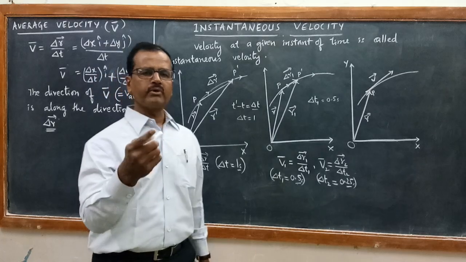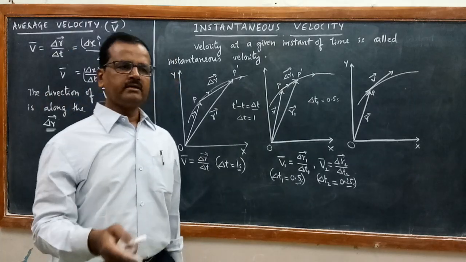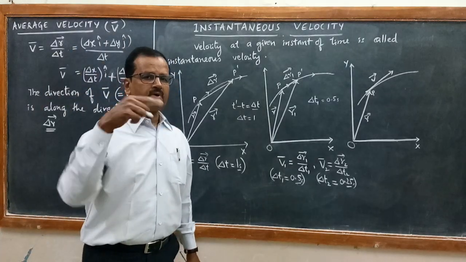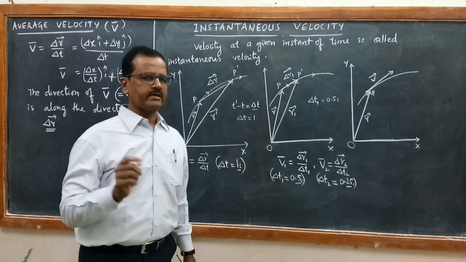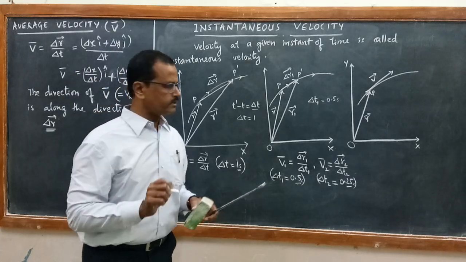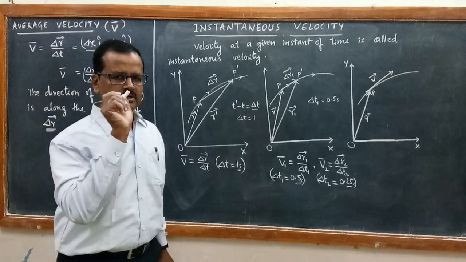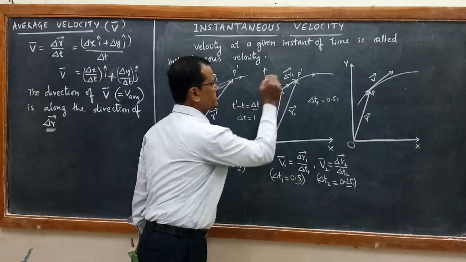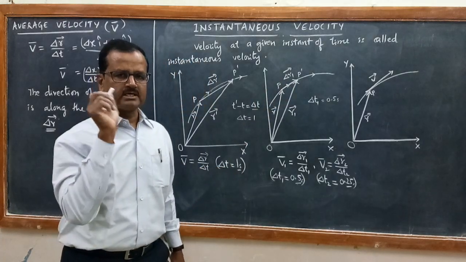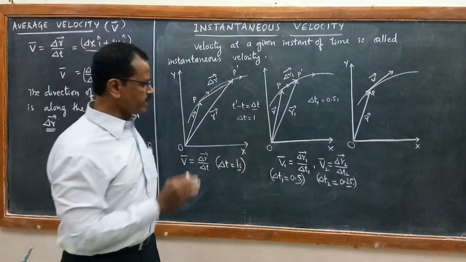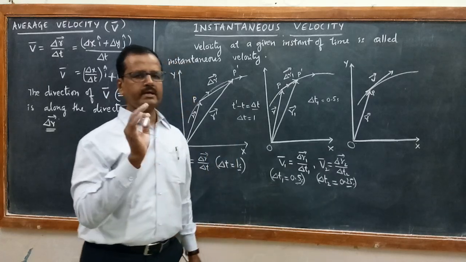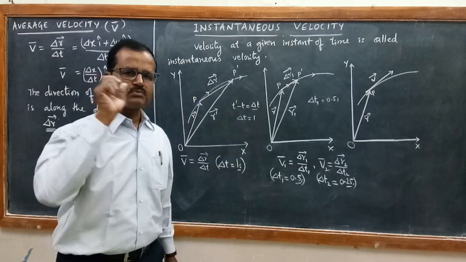Next, delta t4 as 0.01 second. Next, delta t5 as 0.001 second. For every reduced time interval, I am calculating the corresponding change in position. The corresponding change in position gives us the corresponding displacement vector. So for every reduced time interval, I am getting the corresponding reduced displacement.